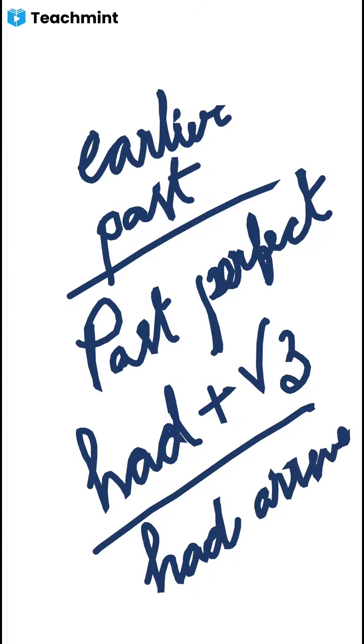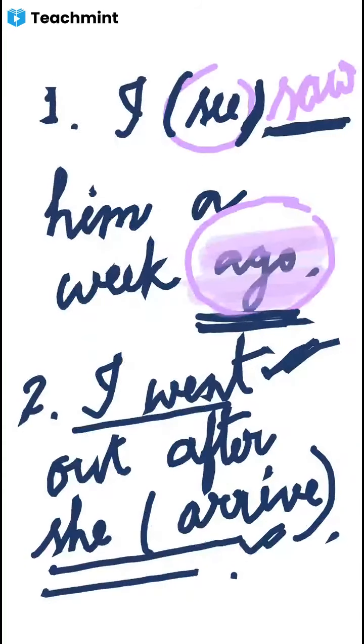because her arriving was done earlier. Her arriving was done earlier than my going. Therefore, in between these two works, that means my going and her arriving, her arriving was done earlier, because I went when? After she arrived, that means after she had arrived. So the correct answer will be she had arrived.